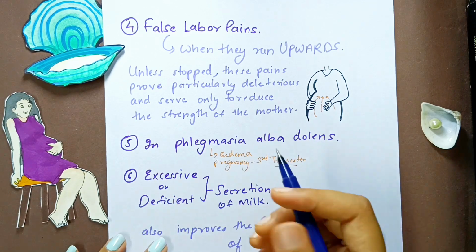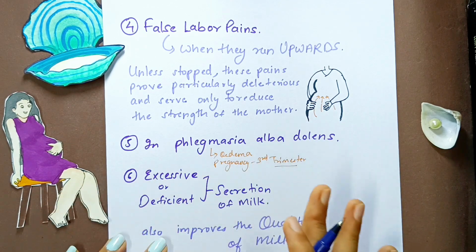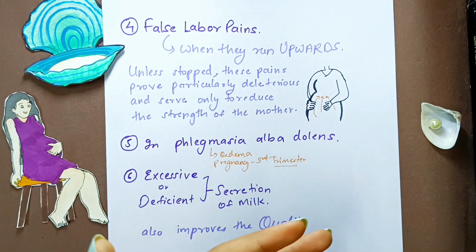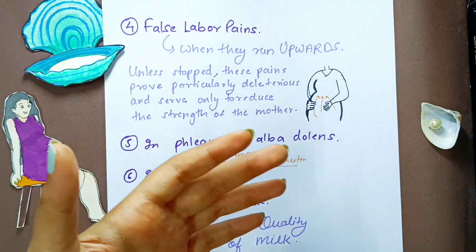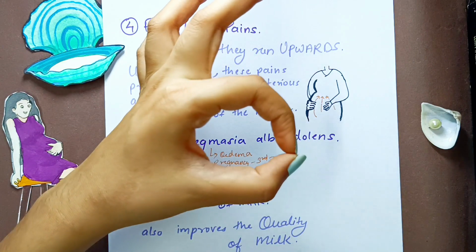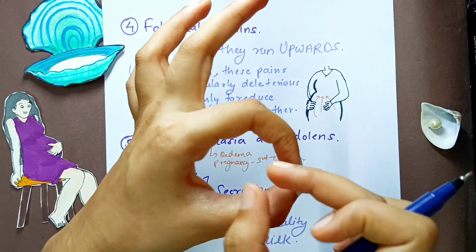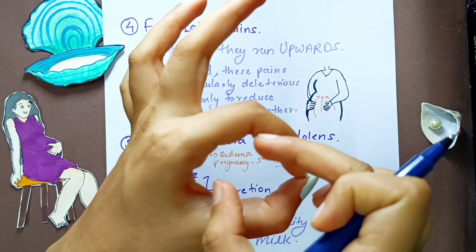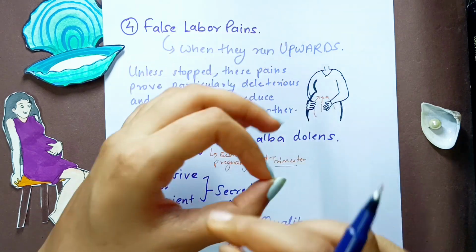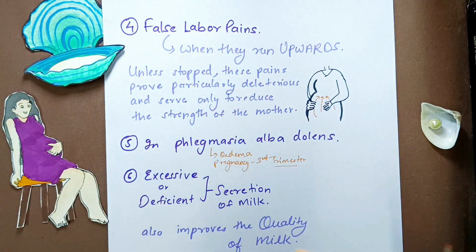Basically it is nothing but edema in the legs, which happens due to the compression of the left common iliac vein against the pelvic rim, because the uterus has enlarged now. This is the pelvic rim. The uterus was small, tiny, but now it has enlarged because of the baby, and now it will push back and compress on the common iliac vein, right?